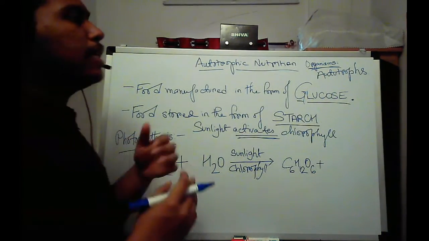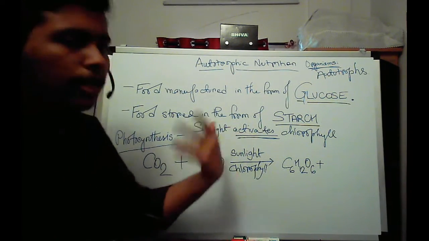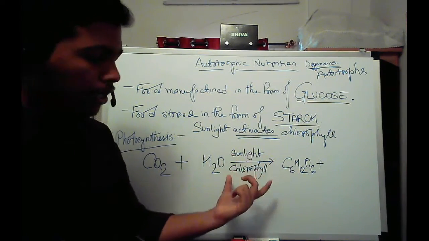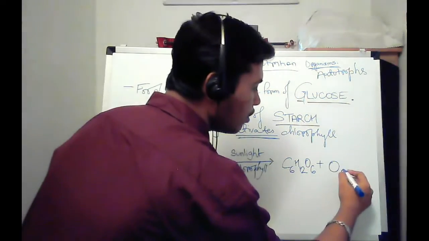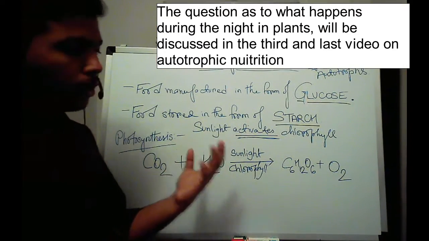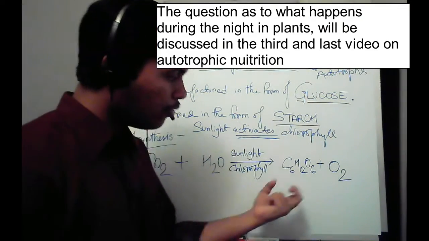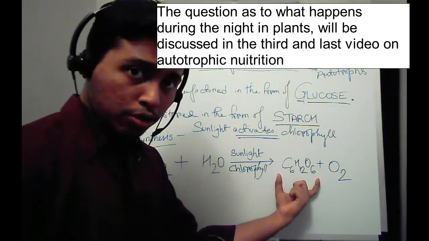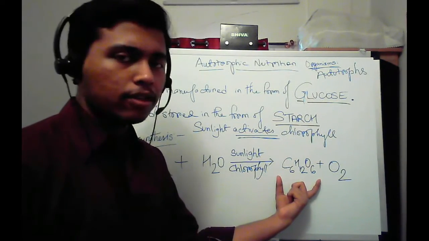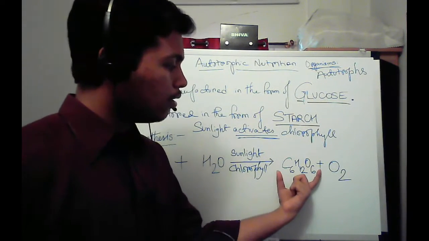If we remember clearly, in our younger classes we were taught that when plants make food, when there is sunlight in the daytime, plants release oxygen. During the day plants release oxygen. It does so with the help of chlorophyll, when this carbon and hydrogen club together to form a sugar, a glucose sugar, the monosaccharide. Of course, we will be coming to it a bit later when I teach you organic chemistry.